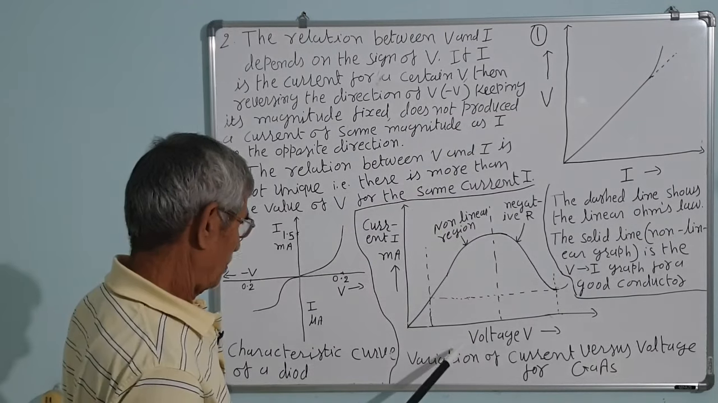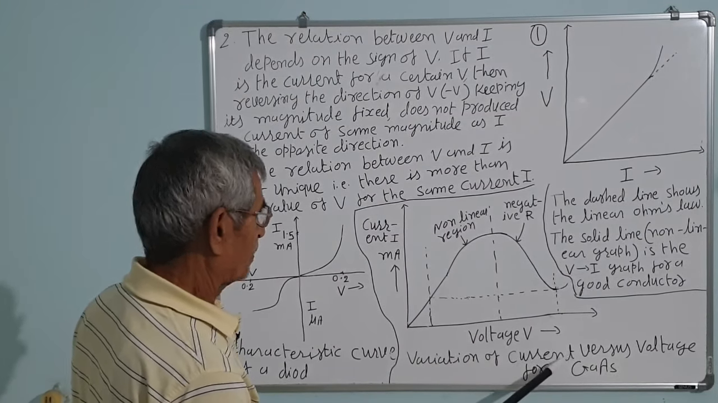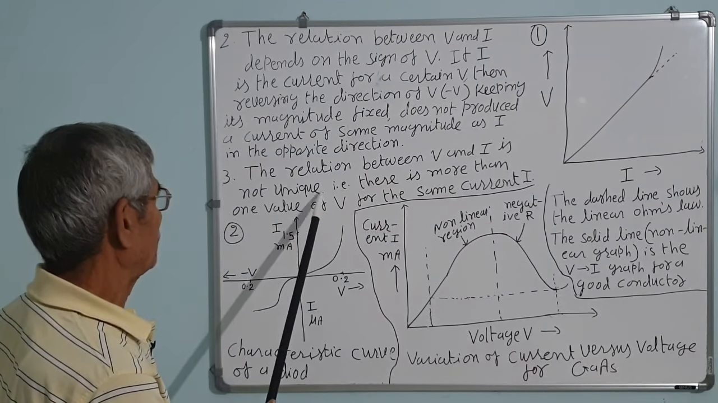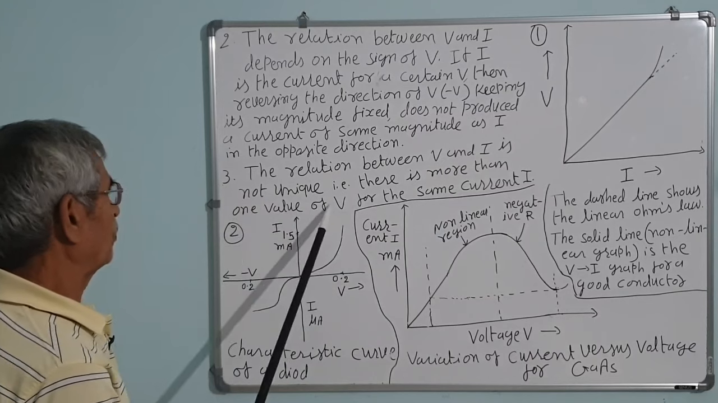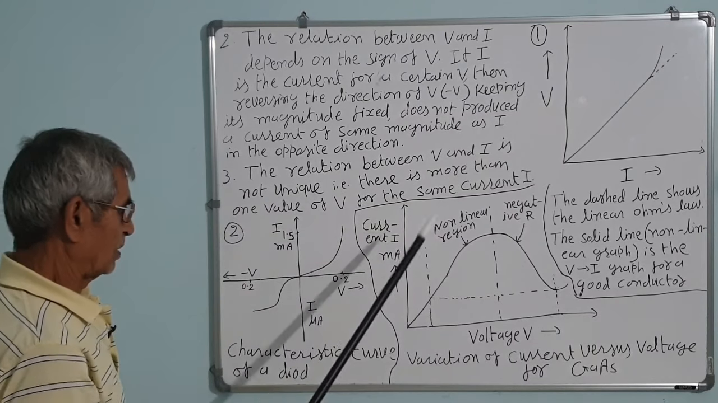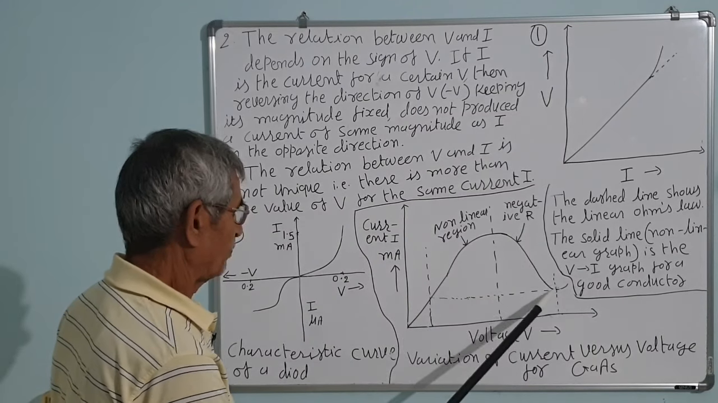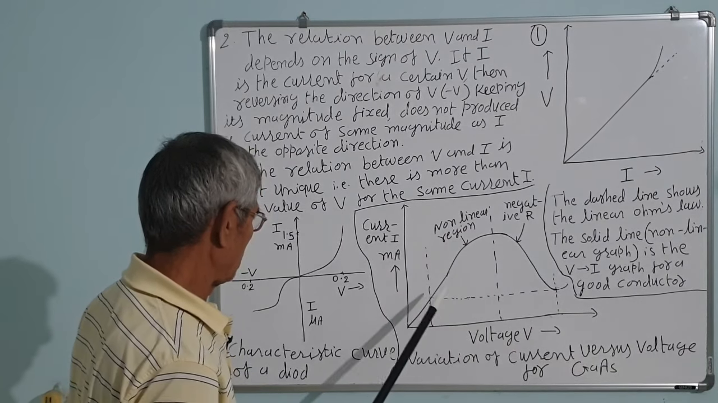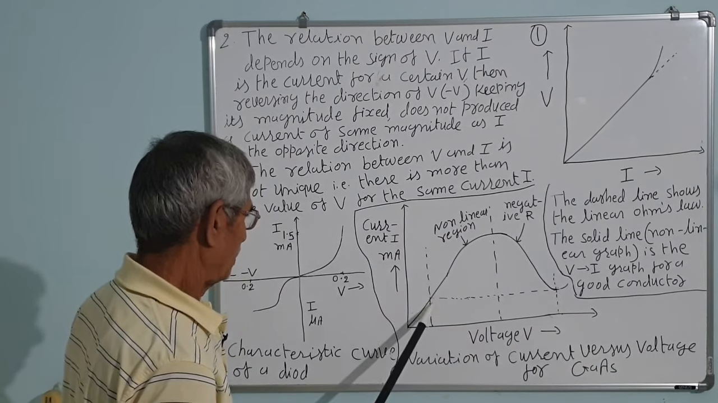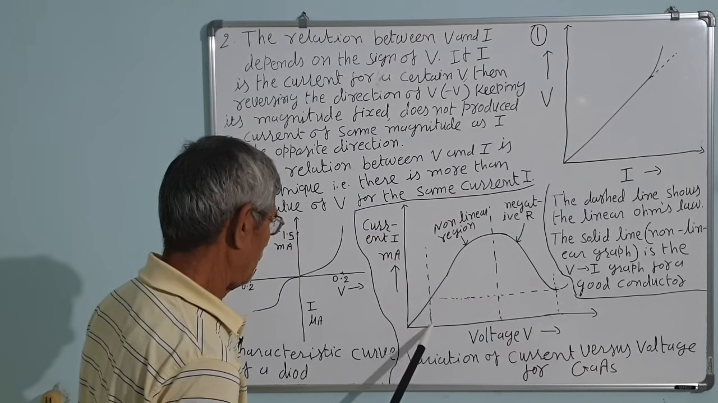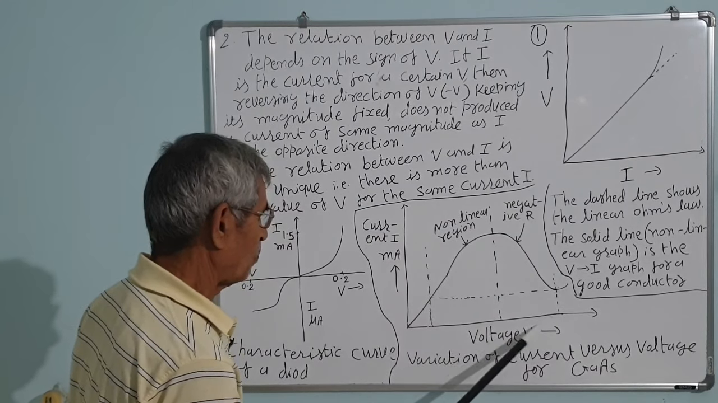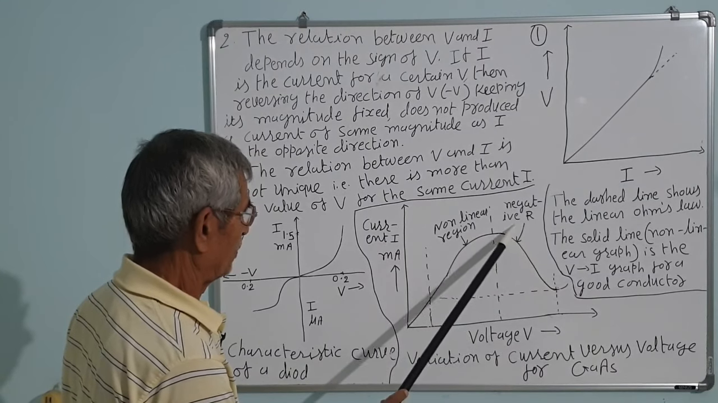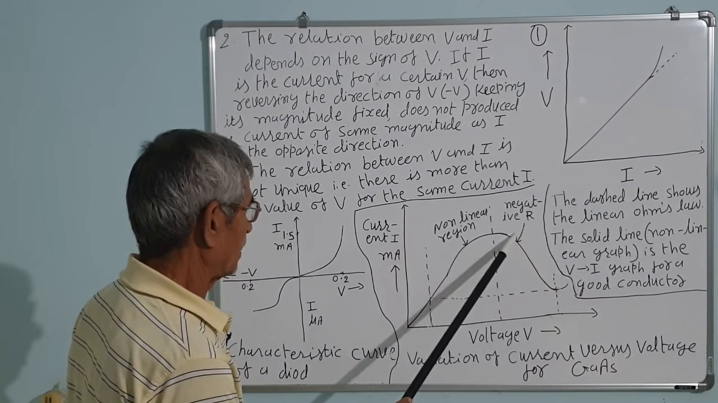Number 3, the relation between V and I is not unique. That is, there is more than one value of V for the same current. You can see here the current is the same. This is a graph for the variation of current versus voltage for gallium arsenide. Here the current is the same, but the value of V is less here and more here. See. Another one, this is the negative resistance portion. V increases, but current decreases.